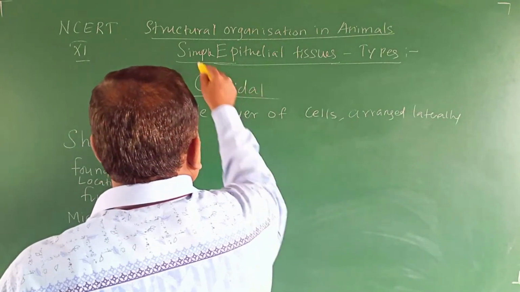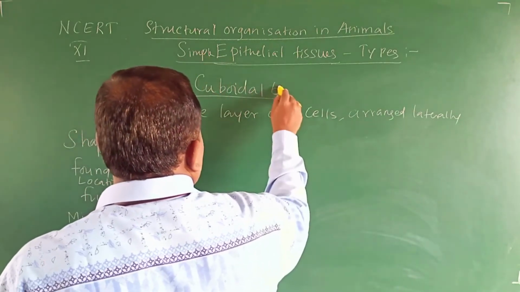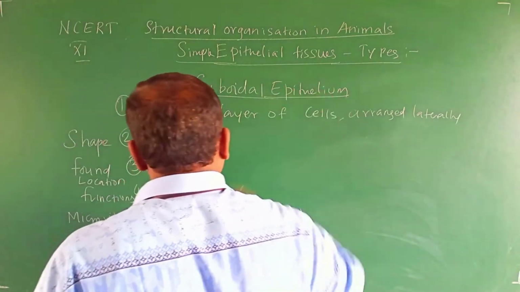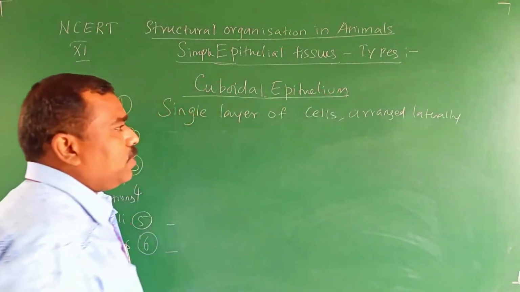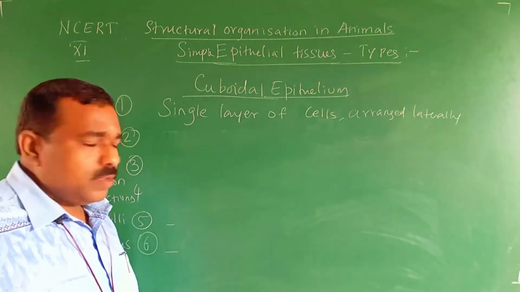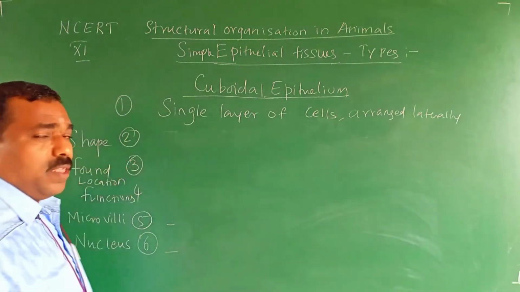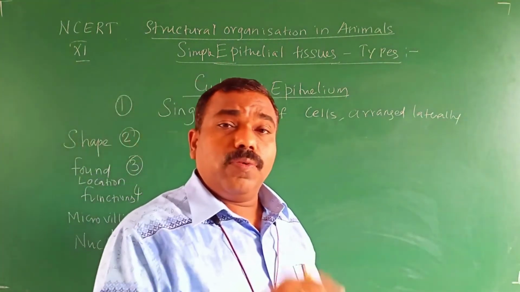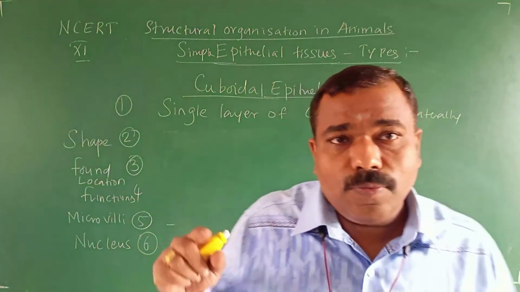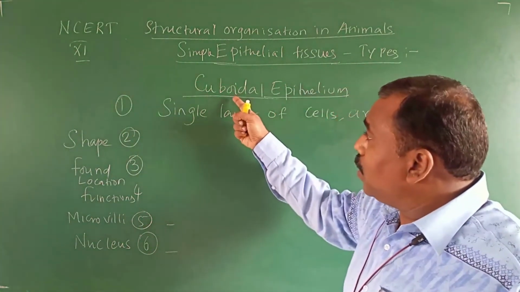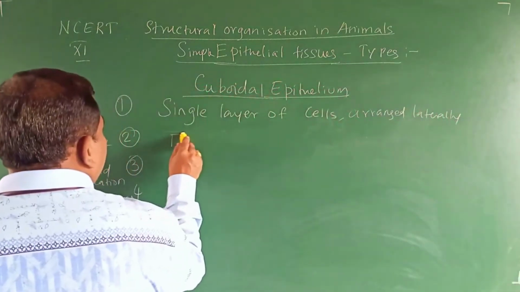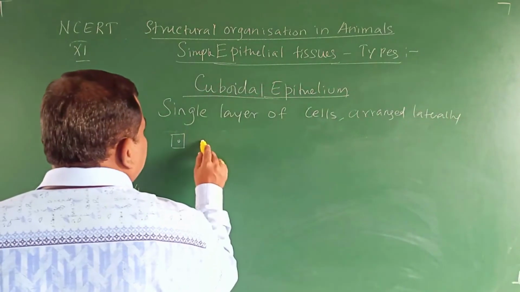Simple cuboidal epithelium. So it is a single layer of cells arranged laterally. What about the shape? The shape we have discussed before was irregular margin, thin, flat. What is the title? Cuboidal, cube shaped cells. Like this, cube shaped cells.